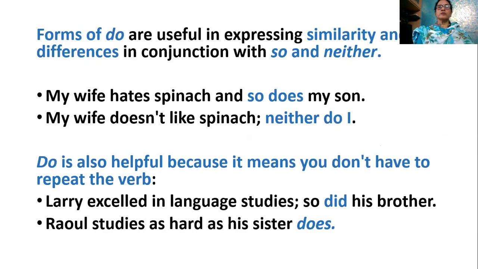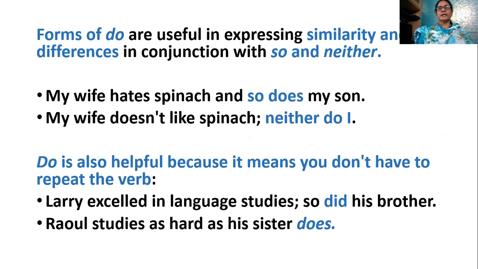Forms of do are useful in expressing similarity and differences in conjunction with so and neither. Suppose we have similarity, meaning same meaning or same functionality. So forms of do will help in expressing similarity and even differences also.